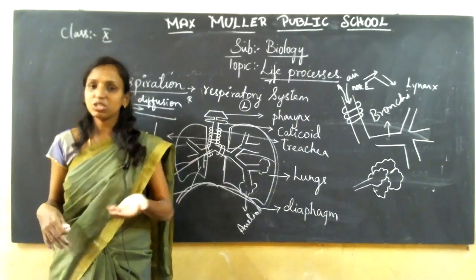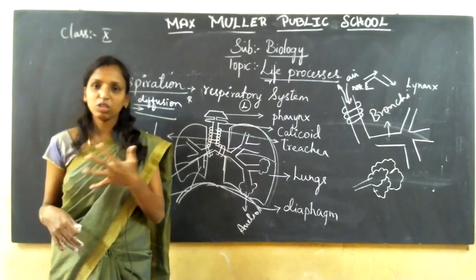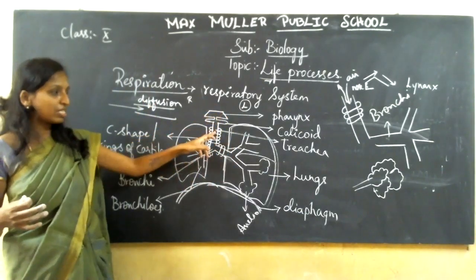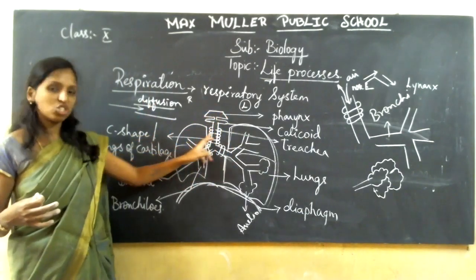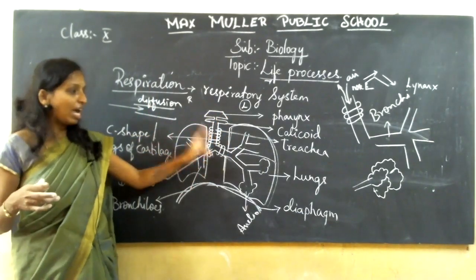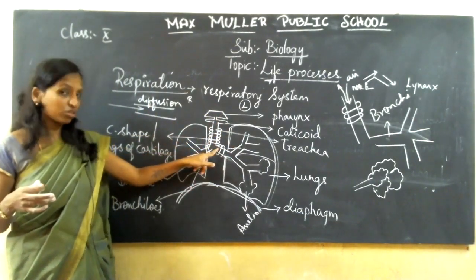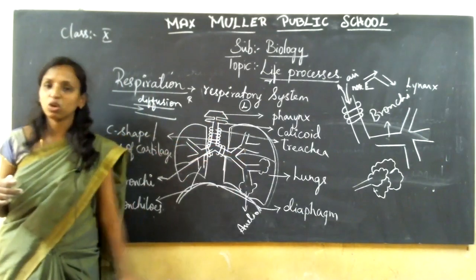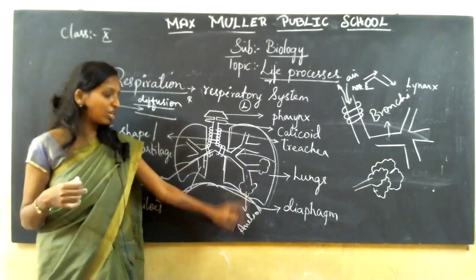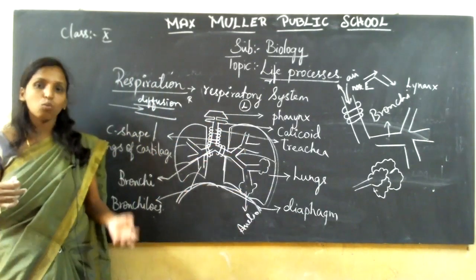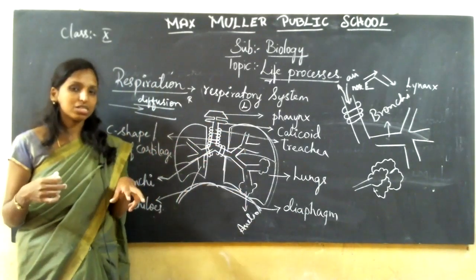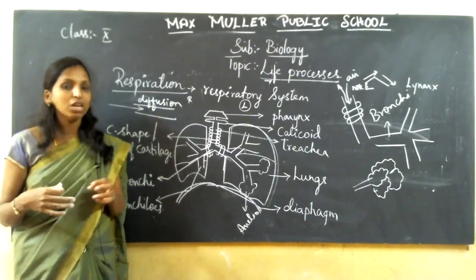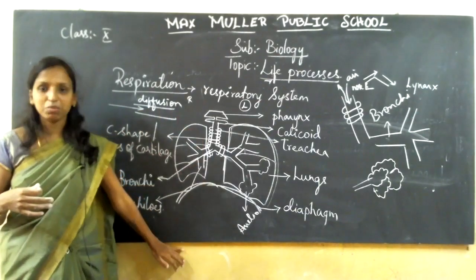During inhalation, once you inhale oxygen, your chest cavity becomes more spacious, and the air reaches your nostrils, then your pharynx region, and enters your trachea, which has C-shaped cartilages to avoid the collapse of the airway. It then enters your bronchi, and after the bronchi, the bronchioles, the many branches, and then enters your alveoli for purification of air. Once the oxygen enters, the glucose molecules start breaking down and the transport of materials takes place in your body. So that is how the respiration process takes place, as I told you.